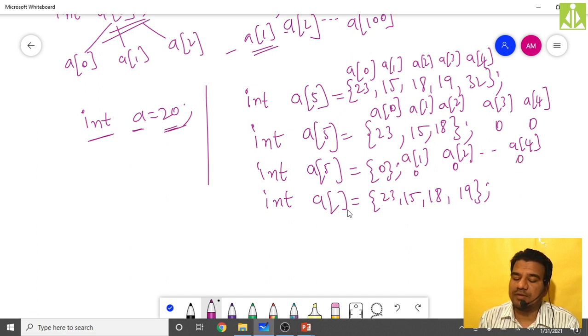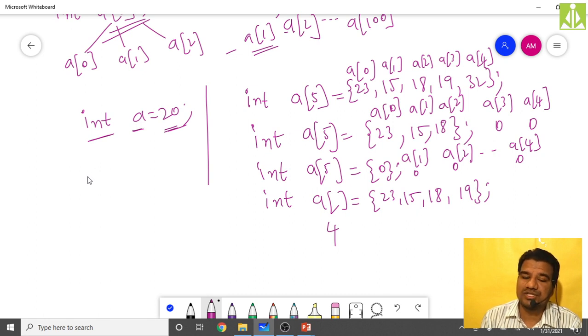Over here what will happen? We have not given the size, but we have initialized four values to this array. So automatically this array will take the size of four elements, because we have initialized only four values to it, and I have not mentioned any specific size over here. So by default this array will take four elements.